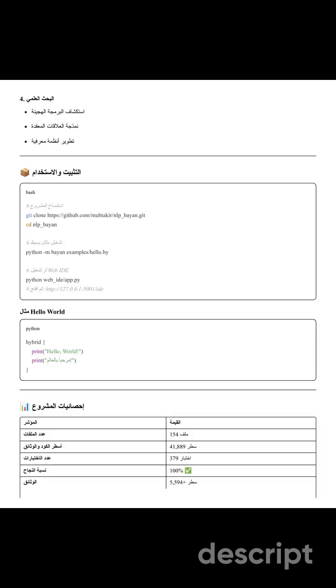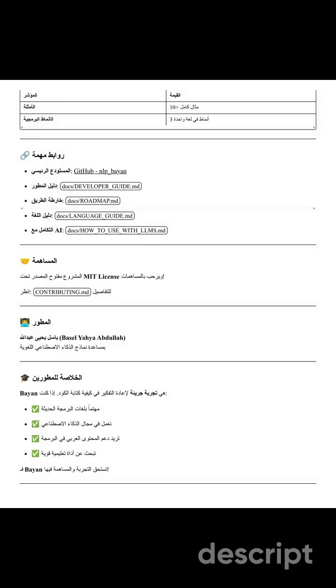The project statistics are impressive: 154 files, 41,889 lines of code, 379 tests with a 100% success rate, and over 5,594 lines of documentation. The project includes over 10 complete examples demonstrating 3 programming patterns in one unified syntax.